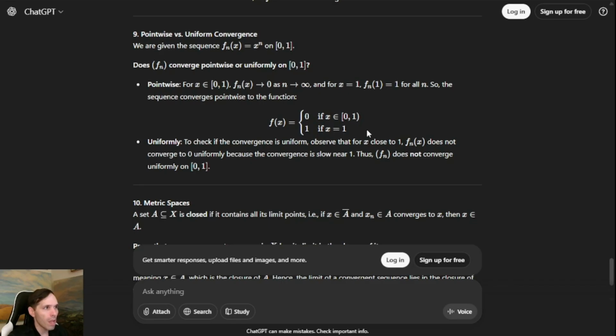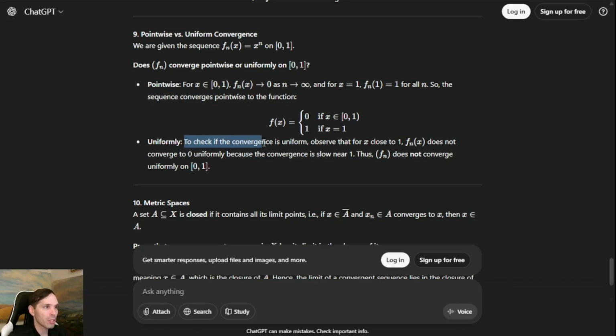I think this is actually good enough. They clearly knew what they were working towards, and sure, maybe we could be a little bit nitpicky about them proving that in the half-open interval fn of x does converge to 0 for all x, but hopefully that's something that you can learn from these powers, that x to the n, as long as x is less than 1, goes to 0 as n goes to infinity.